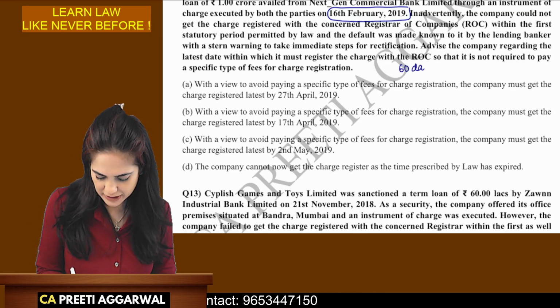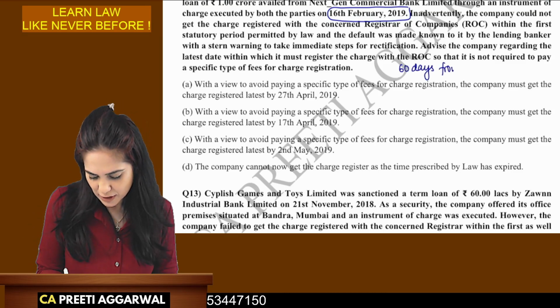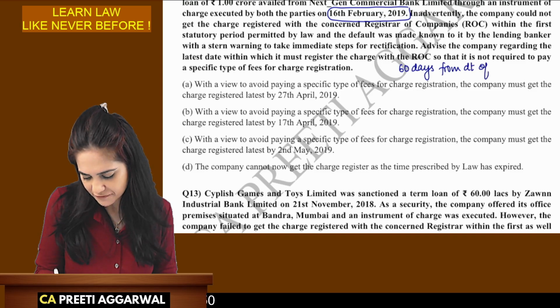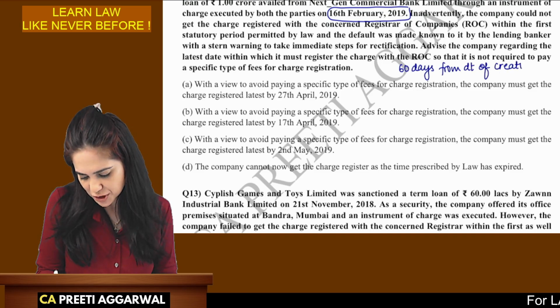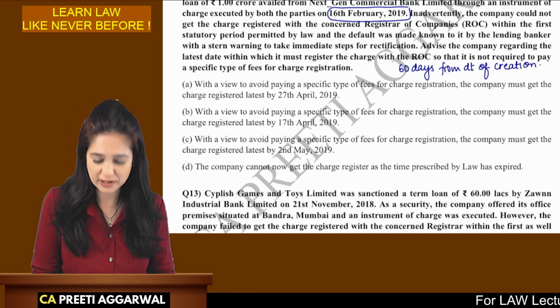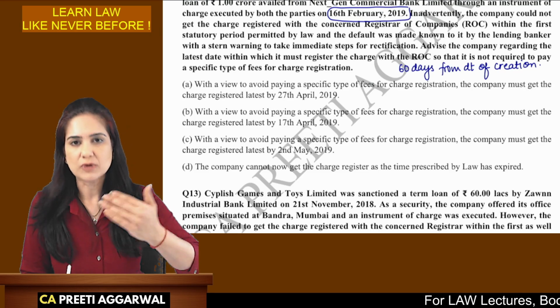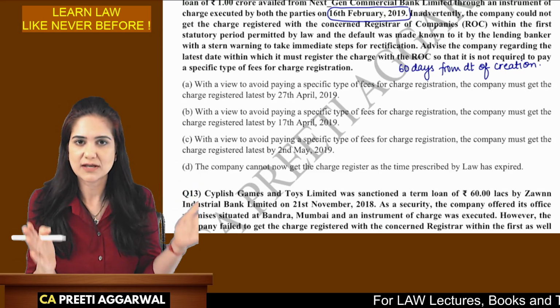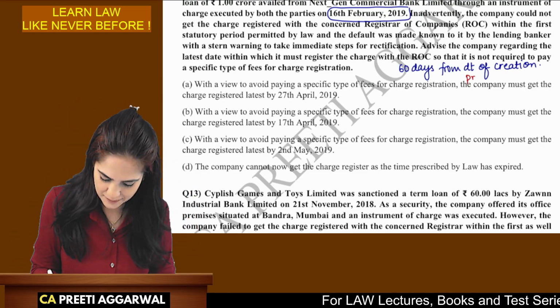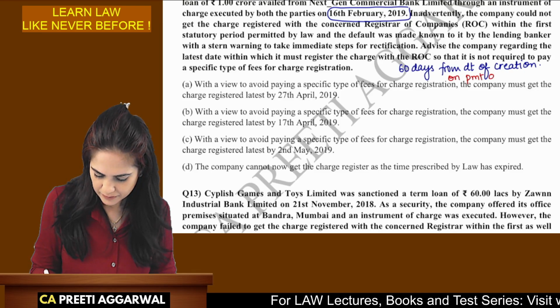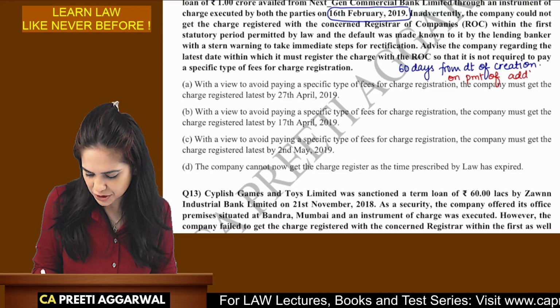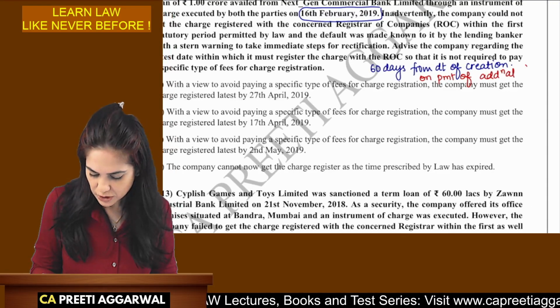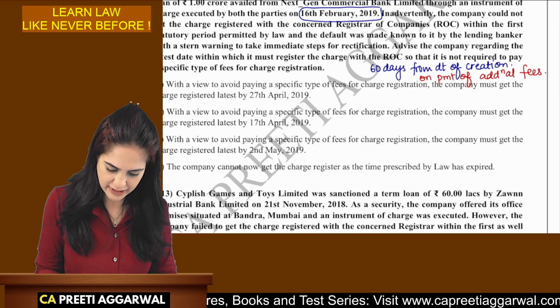They should register it within 60 days from the date of creation. Ideally, the charge should be registered within 30 days, but if you don't, then we give you another 30 days. So total 60 days from the creation on payment of additional fees. So by paying additional fees, you can get the charge registered.